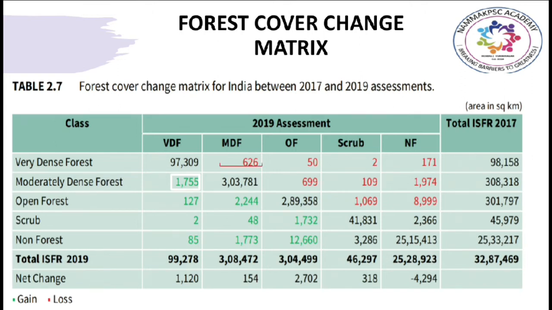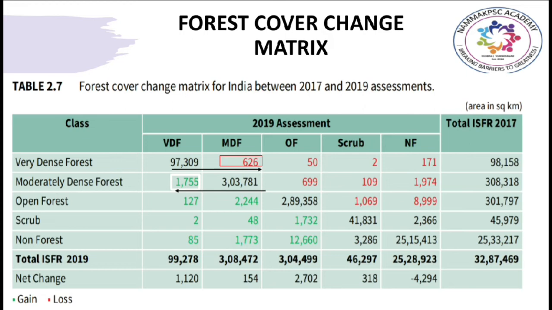For example, in the first cell of the medium dense forest column, shown in red color, is the aggregated area of polygons which have changed from very dense forest to medium dense forest. Whereas the second cell in the very dense forest column, shown in green, is the aggregated area of polygons which have improved from medium dense forest to very dense forest.